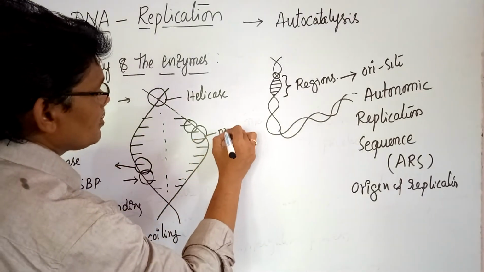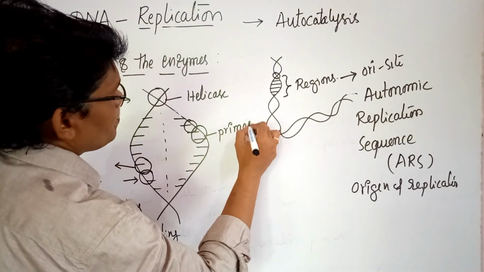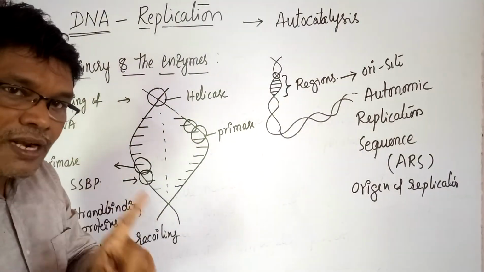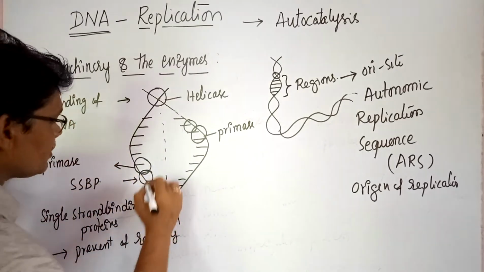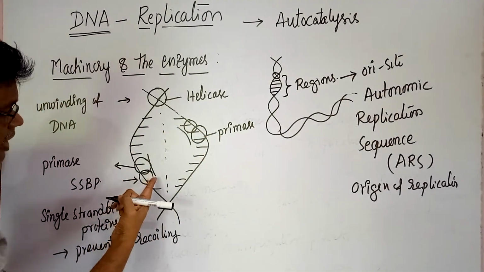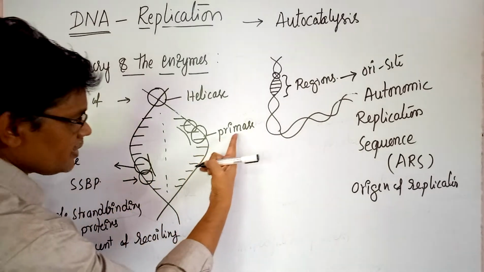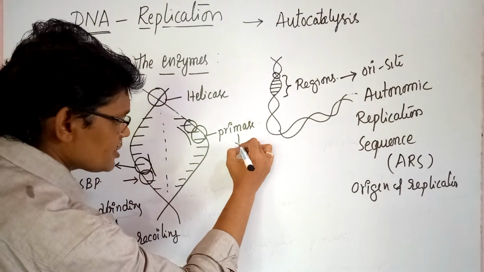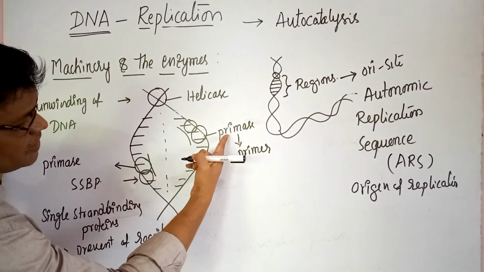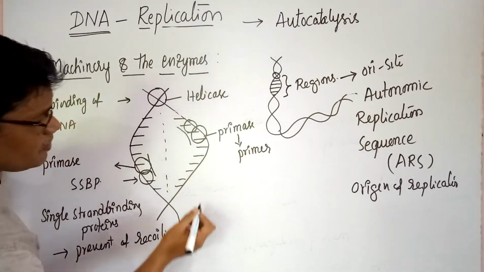So primase helps in the synthesis of a small segment of RNA molecule. These small RNA segments are the synthesis of primer. Primase helps in the synthesis of the primer.